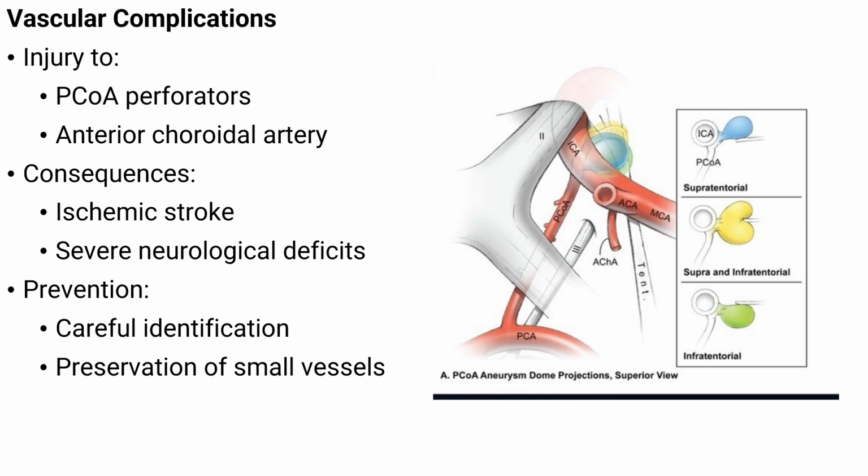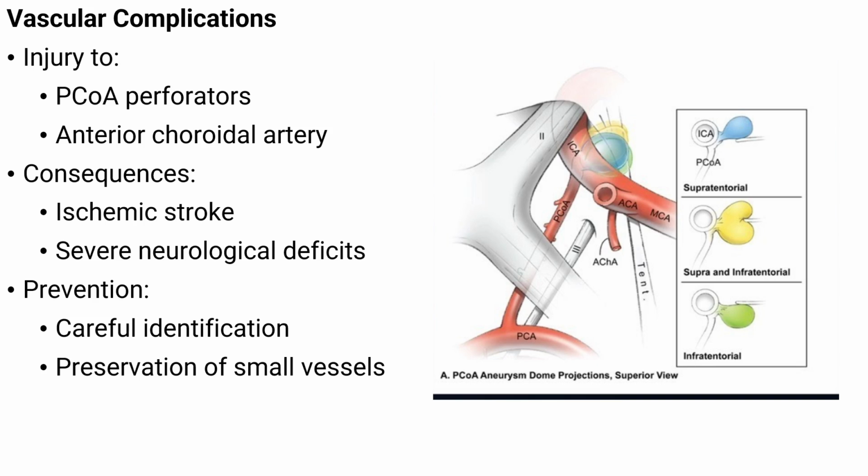These vessels are delicate and often hidden during dissection, running close to the aneurysm neck or dome. During clipping, they may be stretched, compressed, or unintentionally caught in the clip, especially when the anatomy is tight or distorted by the aneurysm. When these vessels are injured, the result is reduced blood flow to deep brain regions. This can lead to ischemic stroke, where brain tissue does not receive enough oxygen to survive. In more severe cases, the injury becomes permanent and results in significant neurological deficits, affecting movement, vision, or cognition, depending